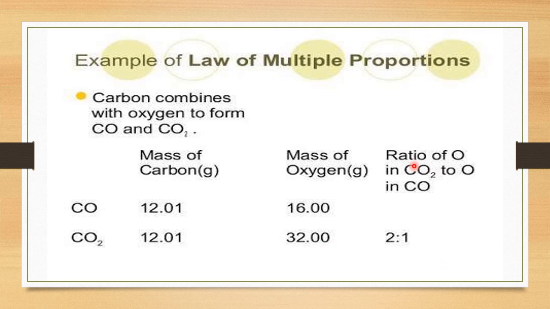So therefore ratio of oxygen, where carbon is fixed but varying is oxygen. Therefore ratio of oxygen in carbon dioxide to oxygen in carbon monoxide is 2:1.